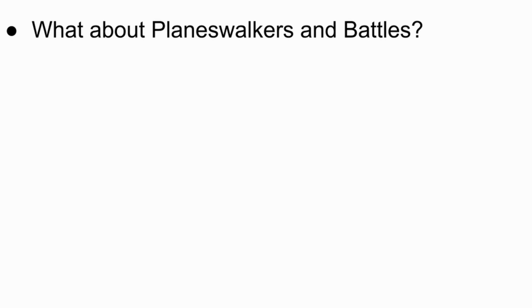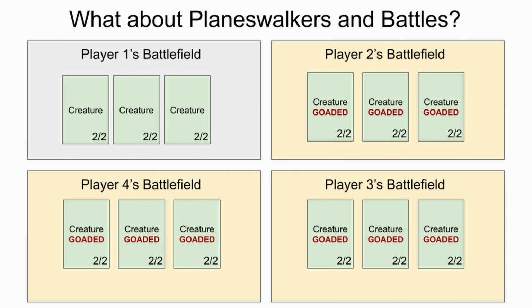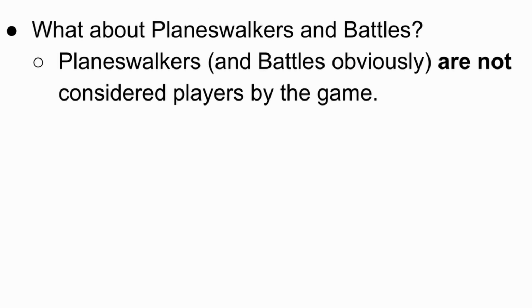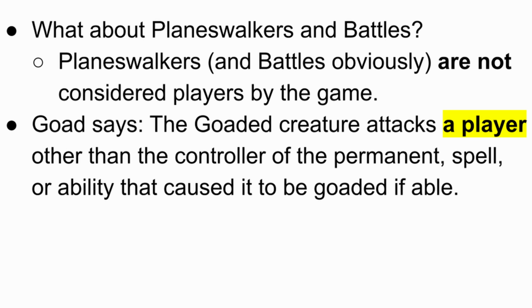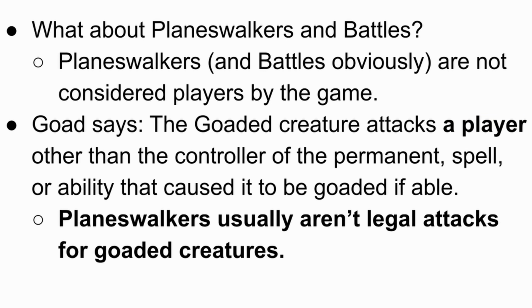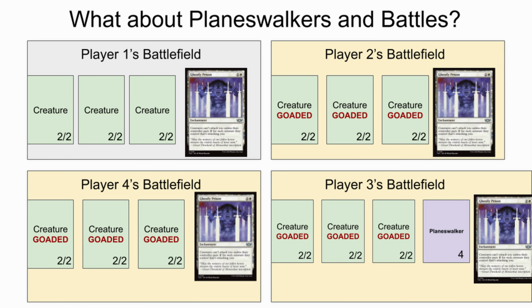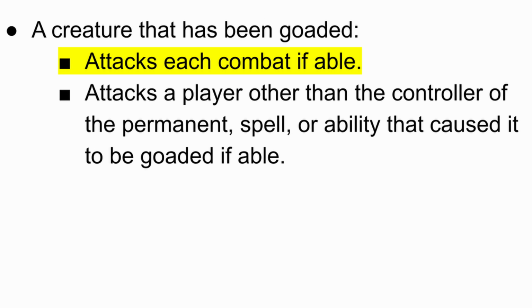One thing I want to cover before we close is the question of planeswalkers and battles. Suppose player 1 has goaded each creature their opponents control, and player 3 controls a planeswalker. A planeswalker is not considered a player by the game, so because goad specifies that the goaded creature attacks a player if able, it can't normally attack a planeswalker or battle rather than a player. But like we saw earlier when we talked about goad not being able to skirt tax effects, if each player controls a Ghostly Prison and nobody can pay their taxes during combat, then their goaded creatures would still have to attack a planeswalker or battle to satisfy the must attack each combat if able clause.